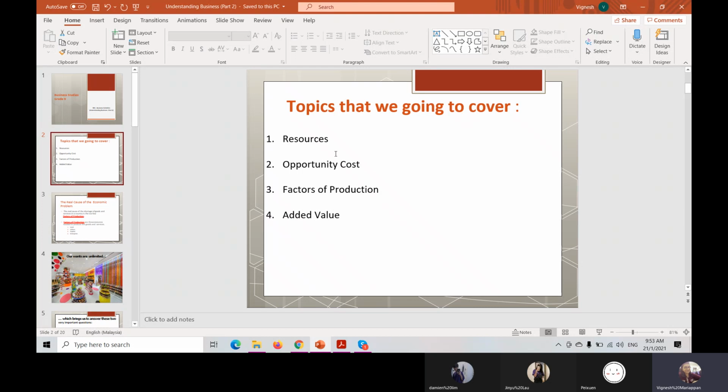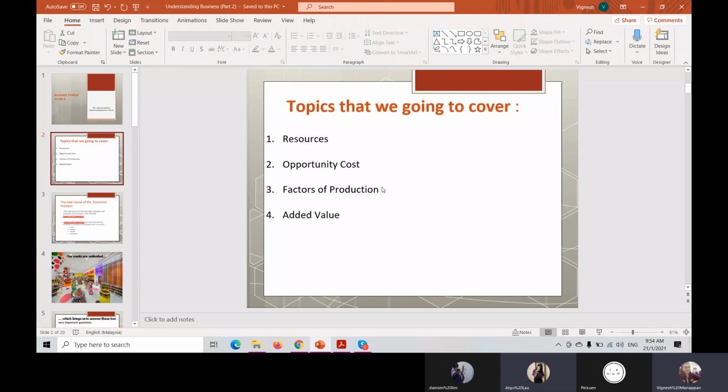The first one is about the resources. The second one is about the opportunity cost. The third one is factors of production, and the fourth one is the added value. Okay, any idea about the resources?